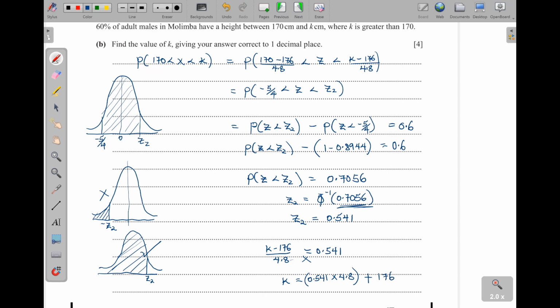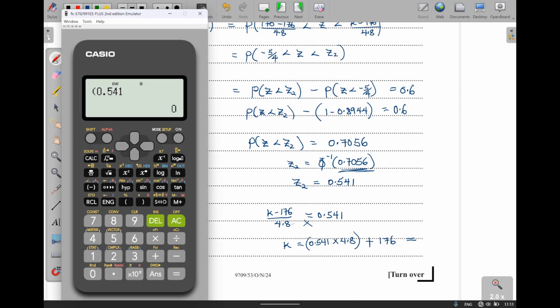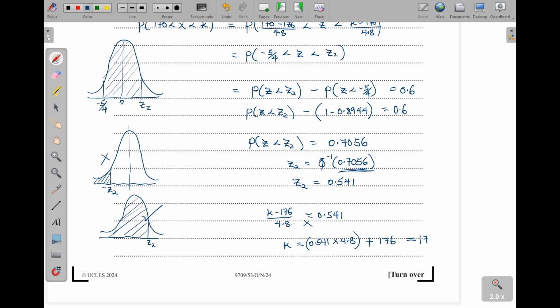So putting this in the calculator and simplifying, what will be the value of K? 0.541 times 4.8, then plus 176. This one gives us 178.5968, but I'll write it to one decimal place, 178.6. To 3 significant figures, you can write 179. So 178.6, to one decimal place.